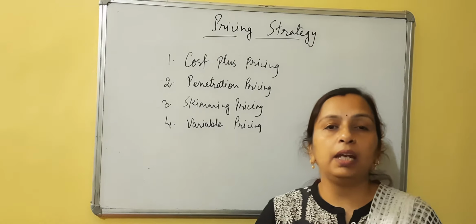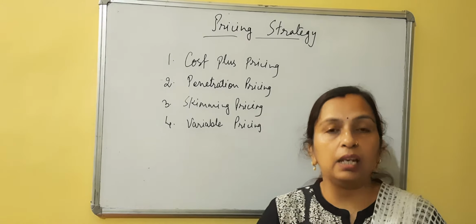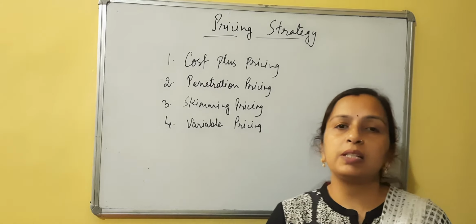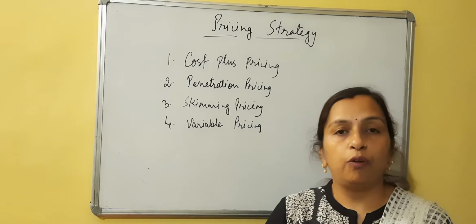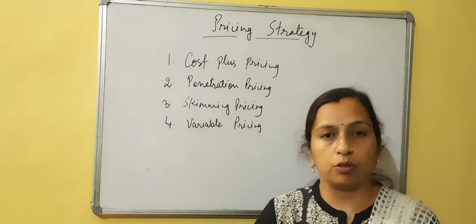Here the company is fixing the price based on the amount which is incurred on manufacturing the product. That means whatever expenses the company has made for manufacturing that product, they are taking into consideration as the cost price.